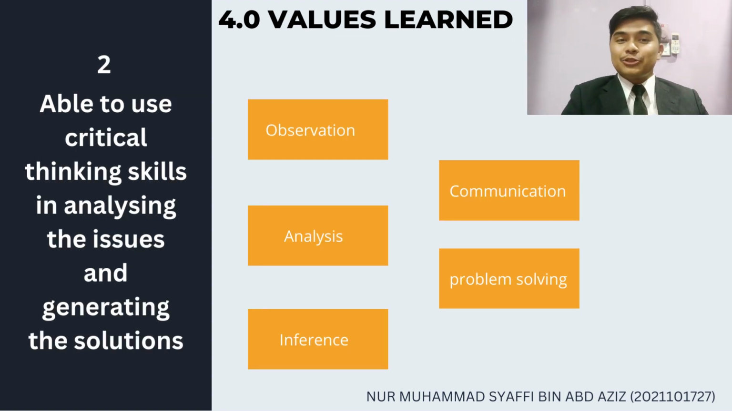Next is being able to use critical thinking skills. Firstly, we use observation to notice the urban issue, which is urban poverty. Secondly, analysis to interpret information regarding the issue of urban poverty in their quality of life. Thirdly, inference to draw conclusions based on the relevant information about urban poverty's quality of life that we are able to identify. Fourthly, communication to share knowledge for possible solutions for the assignment. Lastly, problem solving to execute the solutions in the assignment.